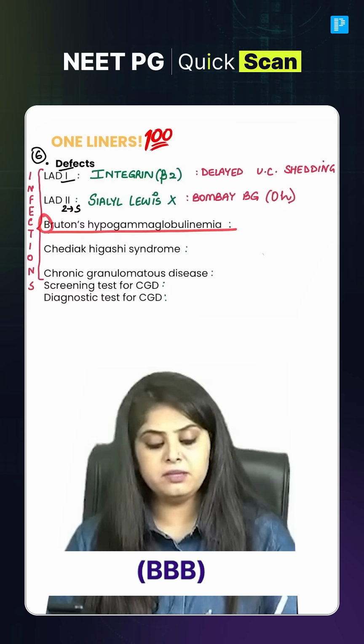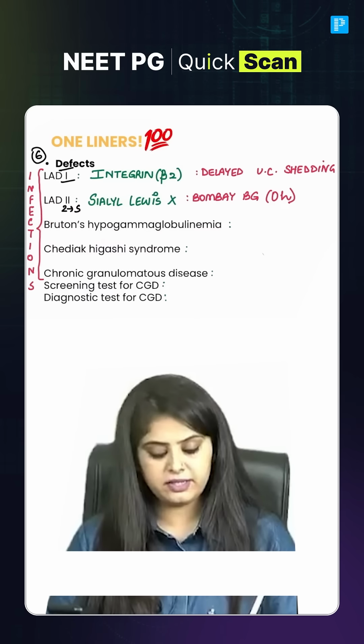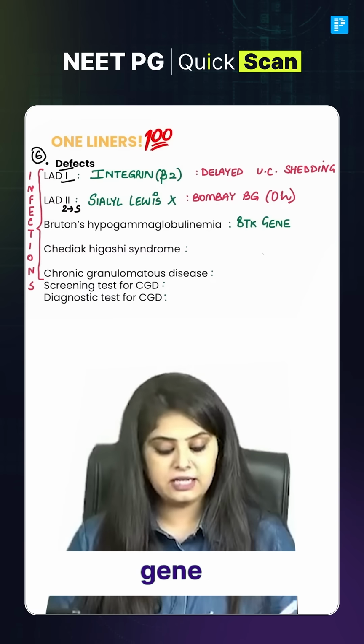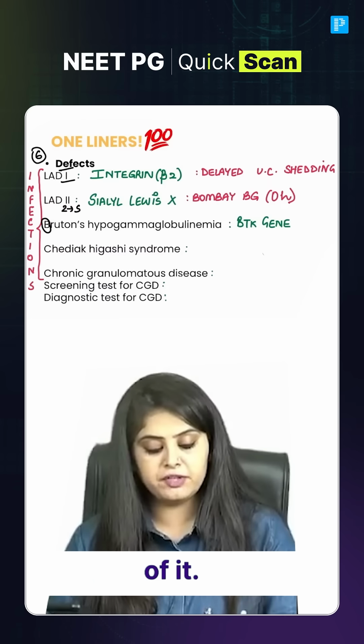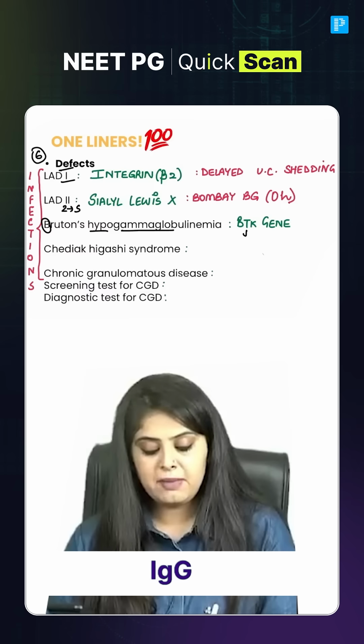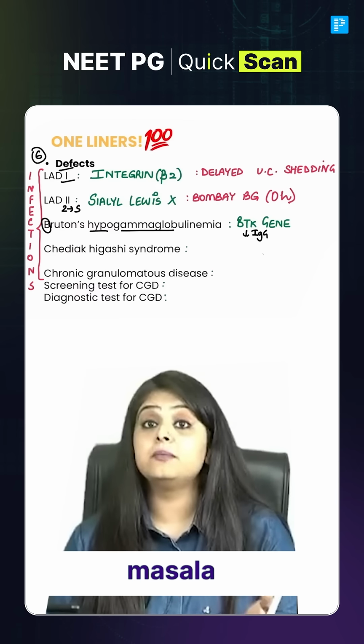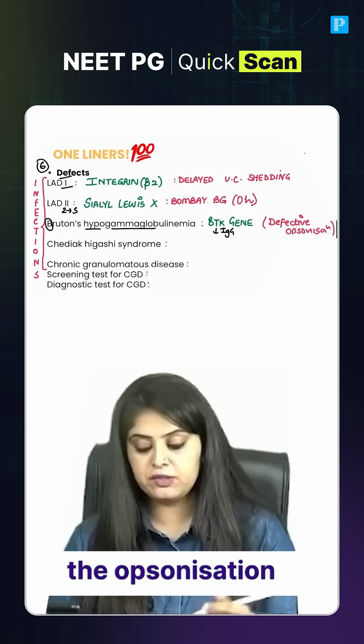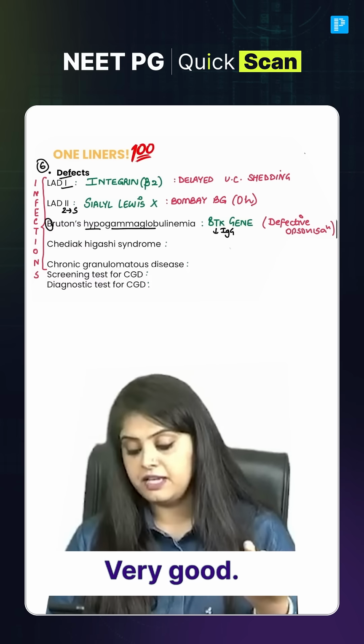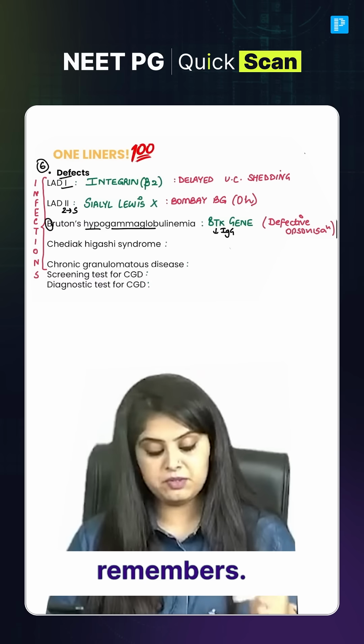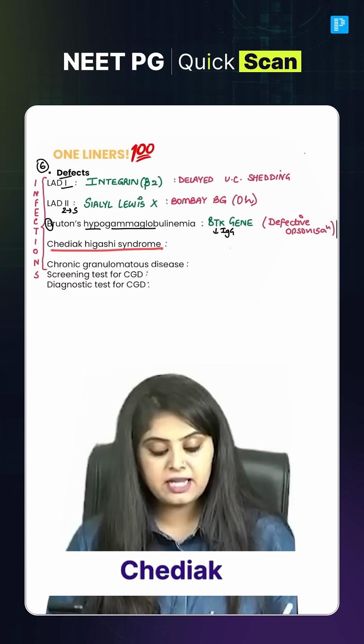Coming to the next, Bruton's hypogammaglobulinemia. How can you forget? B for boys, mein zyada hota hai. B for BTK gene ka defect. Okay, what happens because of it? Hypogammaglobulin. Ma'am, IgG will decrease. The garam masala will decrease. This means the opsonization is going to be defective. Very good. Sab kuch B. Everyone remembers. Amazing.